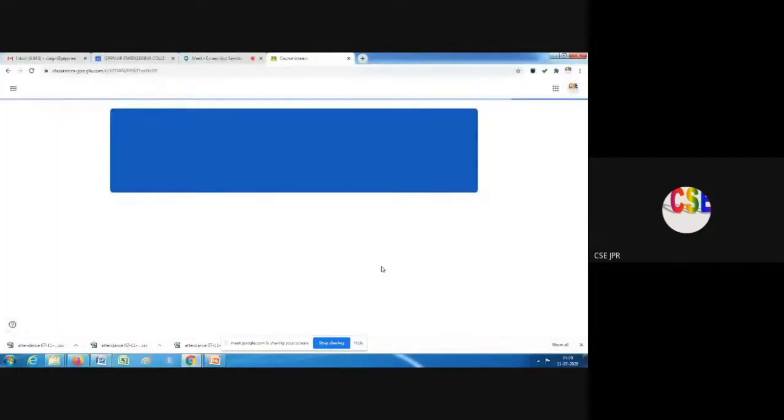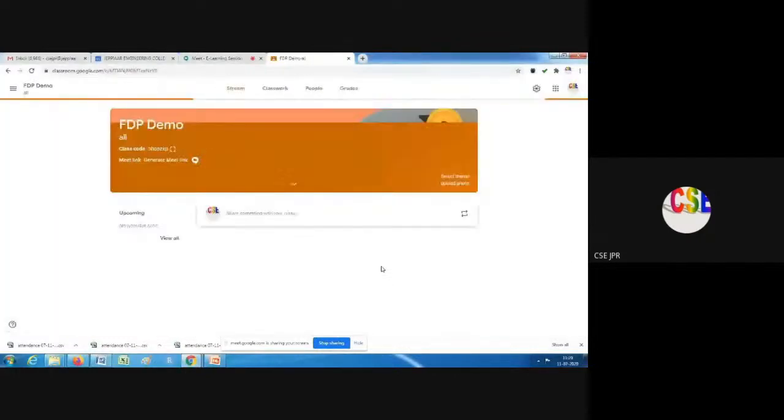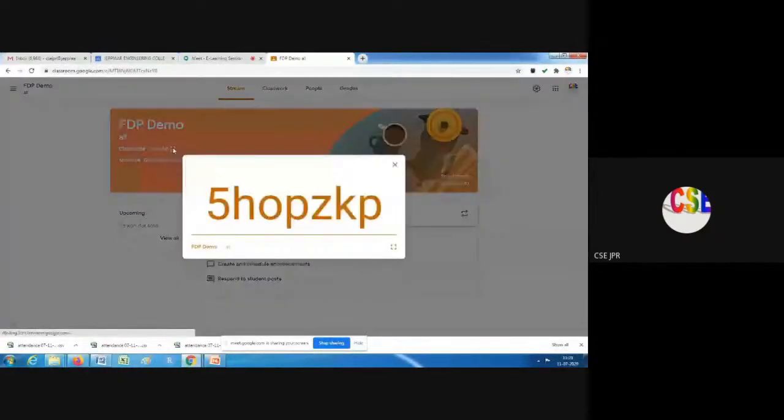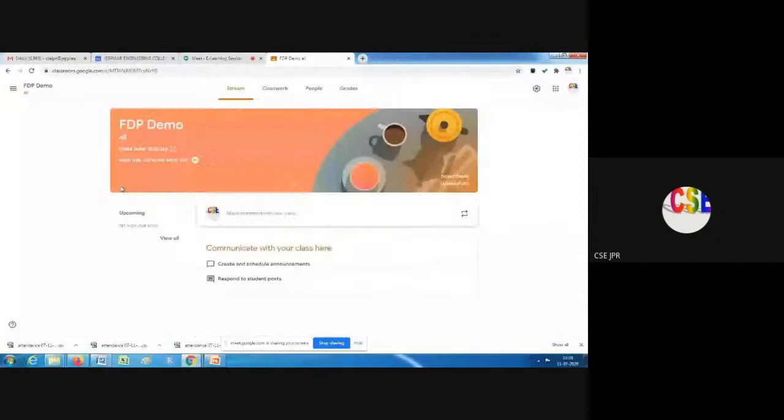So the new class has been created, like FDP demo. Okay, so there is a class code. If you see, FDP demo is the class name, and below that we have a class code. If you press this code here, it will be shown in a zoomed manner.